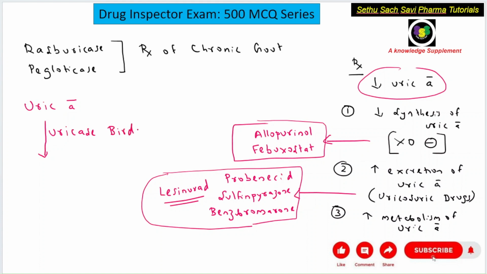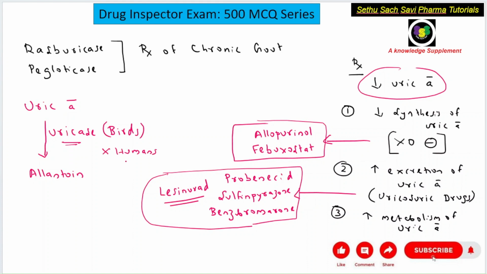In birds, the uric acid will be further metabolized to a water-soluble product called allantoin. So there will not be any accumulation of uric acid in birds due to the presence of this enzyme. However, this enzyme is not present in humans.